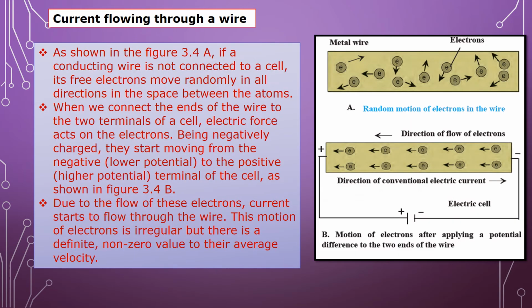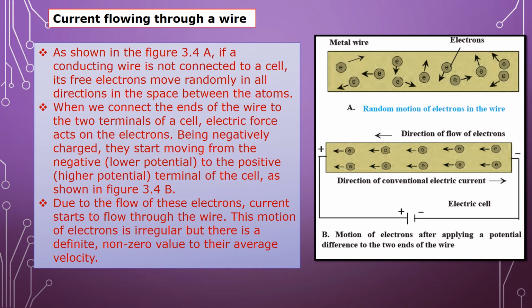Now let us see, children, how electric current flows through a wire. First of all, see figure 3.4a, that is the random motion of electrons in the wire. When we take a conducting wire that is not connected to a cell, the free electrons move in all directions, that is, in random directions, wherever there is space between atoms. When we connect the two ends of this wire to the two terminals of a cell, an electric force acts on the electrons.